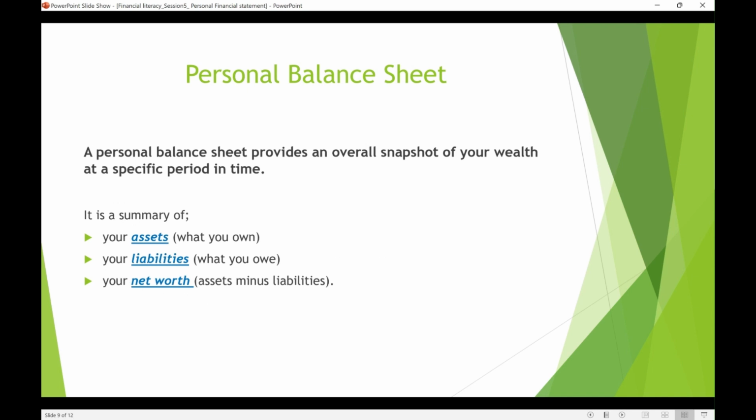Let us prepare a personal balance sheet now. A personal balance sheet gives a snapshot of your wealth. That's how it gives the net worth of a person. For that, what we have to do is list out all the assets which you own. Assets can be fixed, like houses, or like stocks, which can be liquidated. And liabilities are what you have to pay, the loans and other bills. Assets minus liabilities gives you net worth.